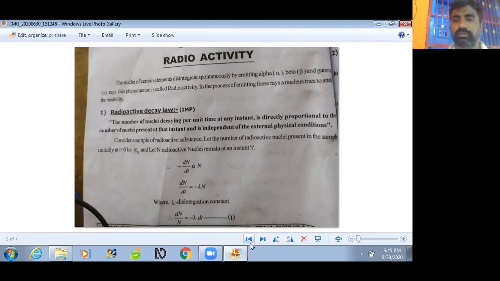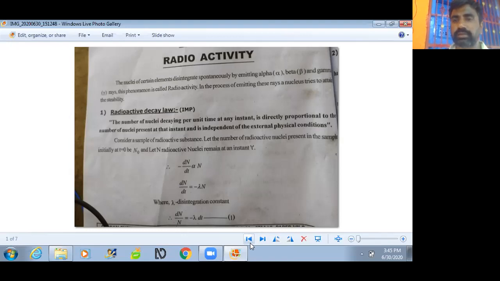And I forgot to say that if a nuclide emits an alpha particle, its atomic number decreases by 2 units and its mass number by 4 units. Alpha particles are nothing but helium nuclei. If a nuclide emits beta particles, its atomic number remains the same and its mass number decreases by 1 unit.